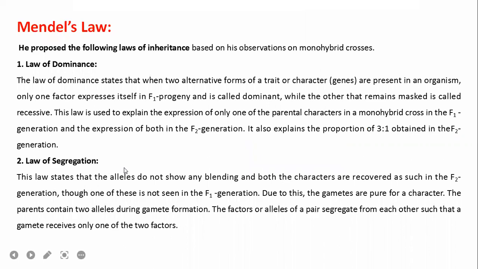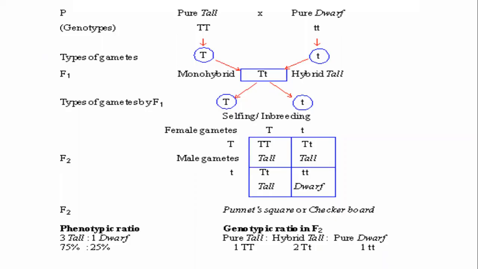Law of segregation means, for every character, there are 2 alleles in one cell, and the alleles separate by the meiosis process.